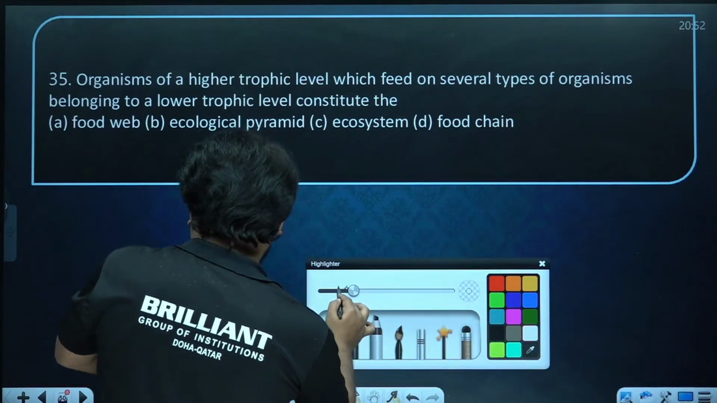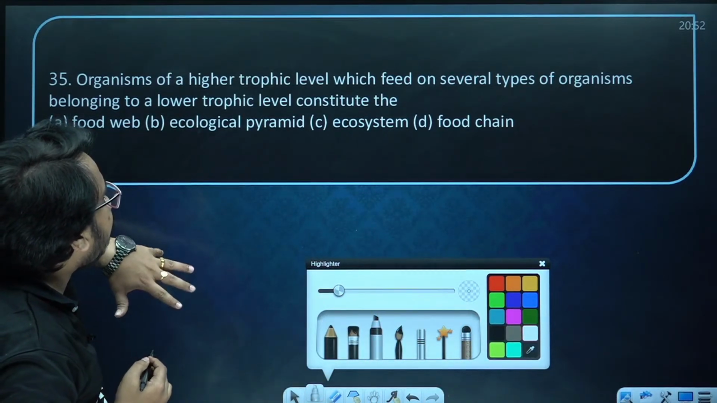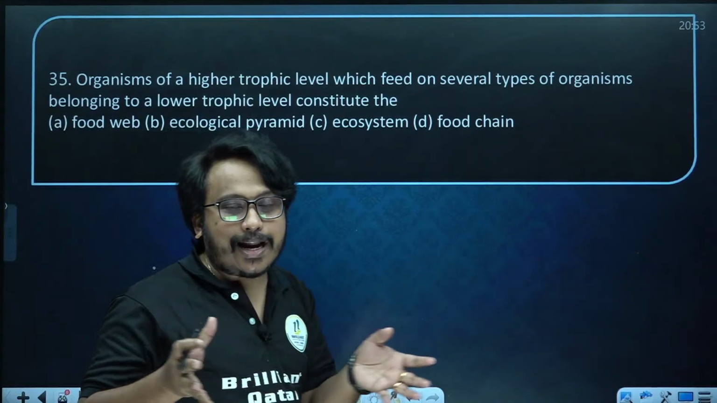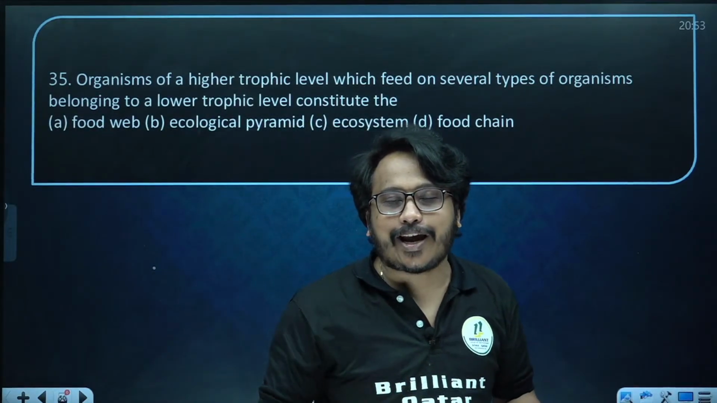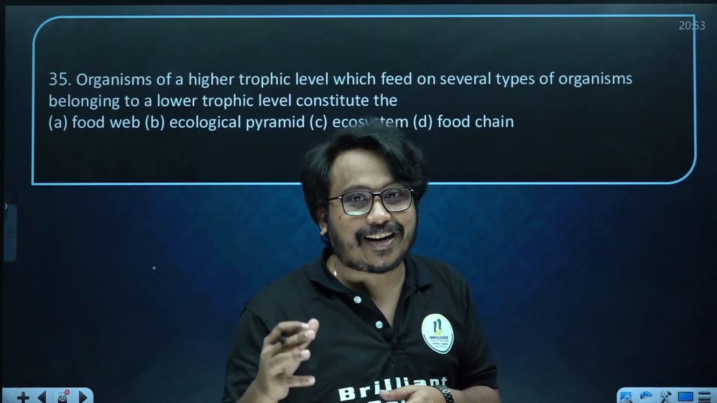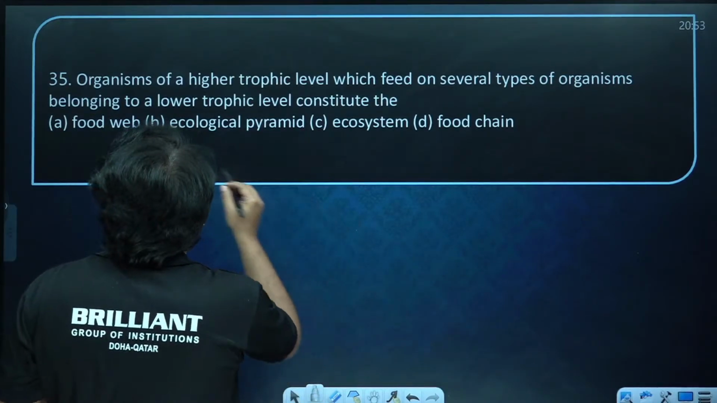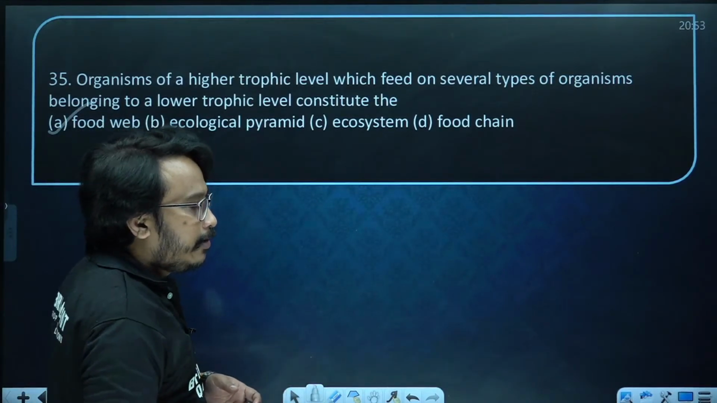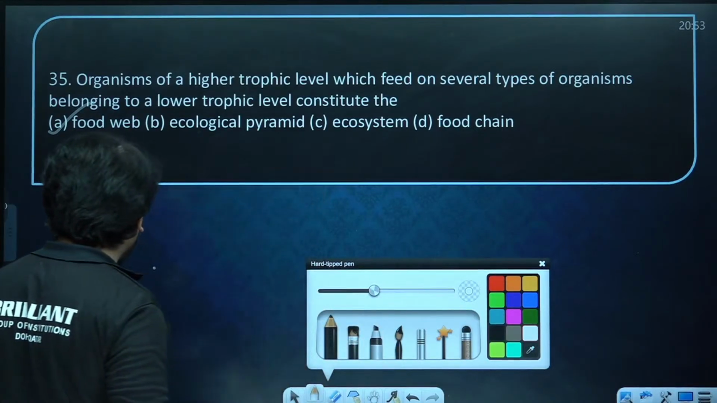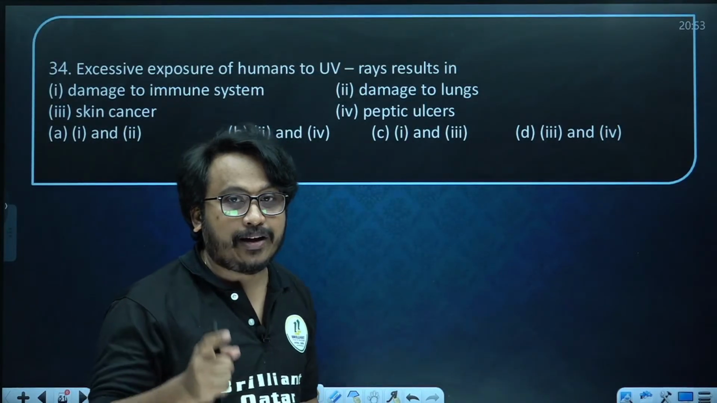Organism of a higher trophic level which feeds on several types of organism belonging to a lower trophic level. If an organism is feeding on a lot of organisms, it will not be a part of a food chain, I should tell. It's an interconnected food chain. So here the answer is it's a food web, not the food chain, it is a food web. Hope you got it. So interconnected food chains are actually called food web.